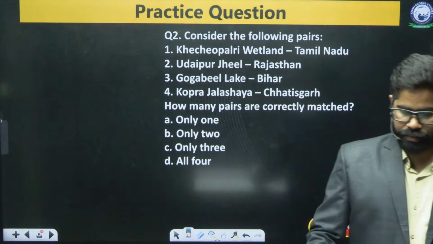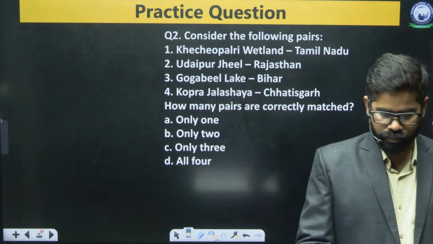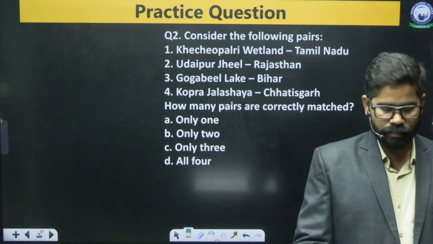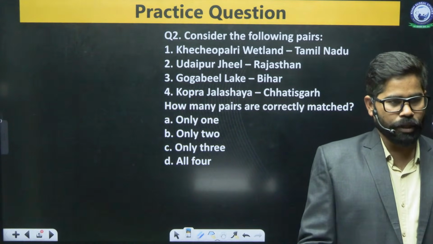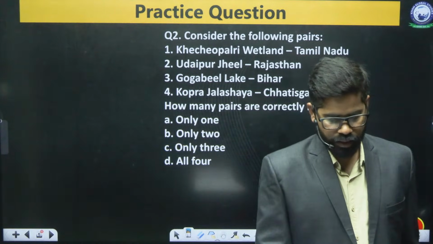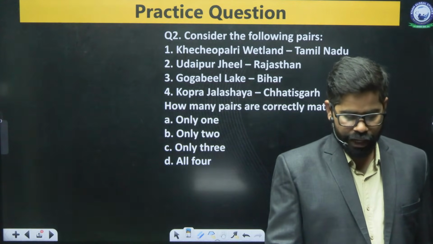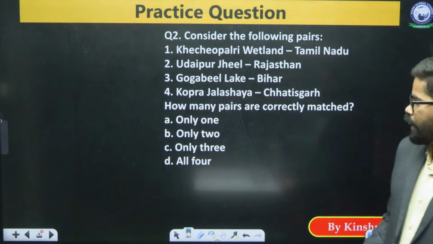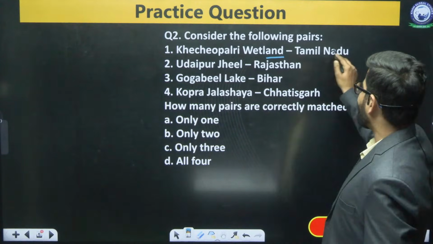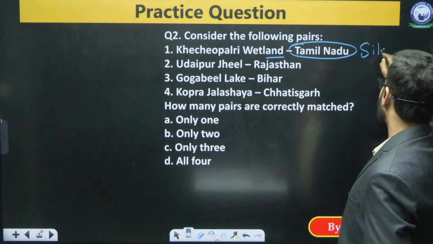B option, B option and D option. If we look at this, Thechopalari wetland is not in Tamil Nadu, it is in Sikkim.